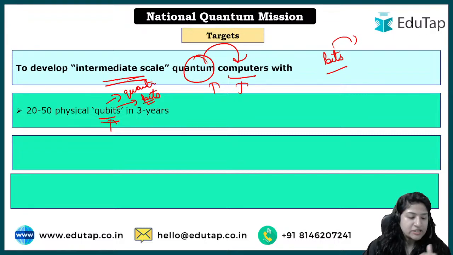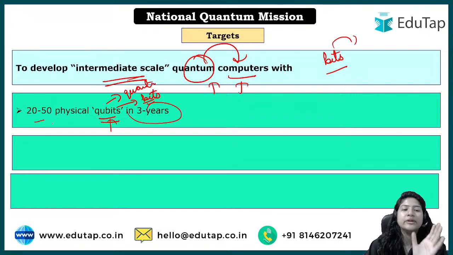So currently, because we are going to start from the very basic, initially we will target that in 3 years we can build 20 to 50 qubits computer. ठीक है.